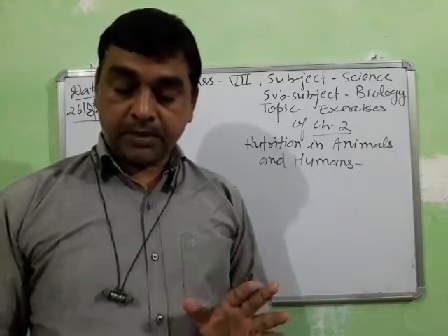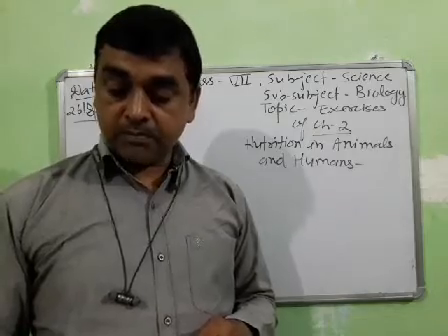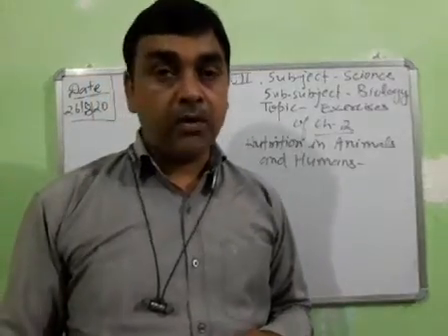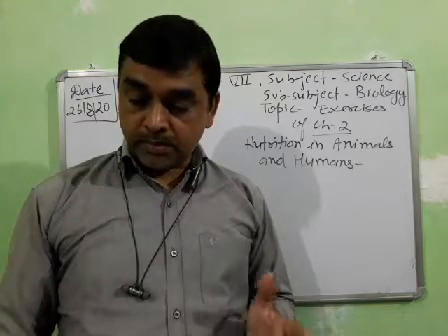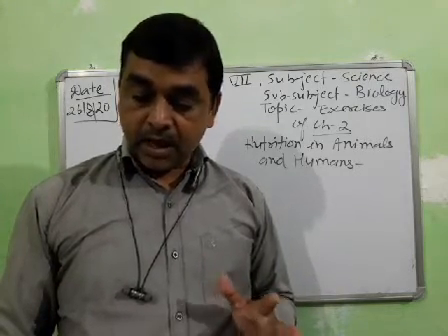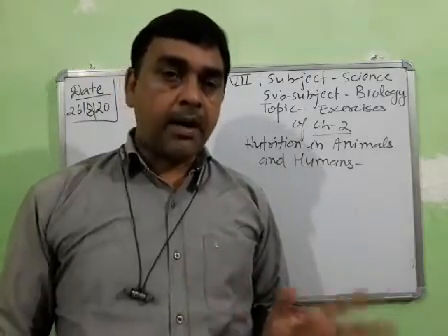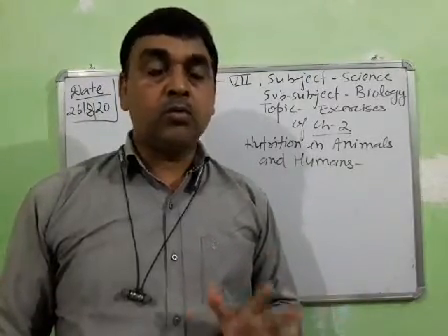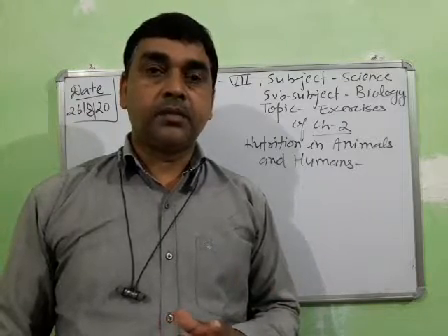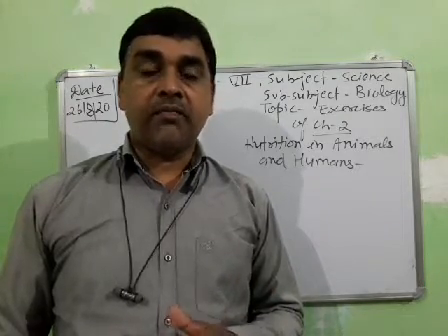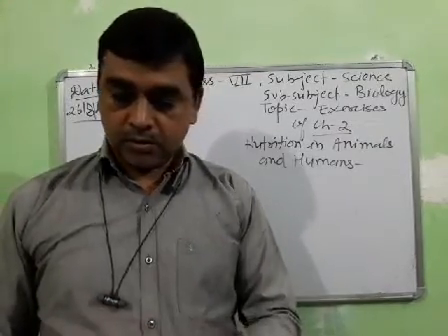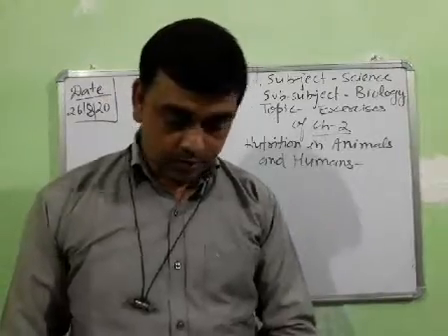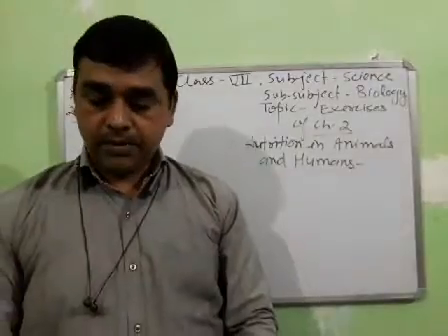Section B, short answer questions, meaning answers in 10 to 15 words, is going on. Questions 1, 2 and 3 are completed. I have already told you to draw the diagram of the four-chambered stomach found in grass-eating animals. You can draw it very easily.